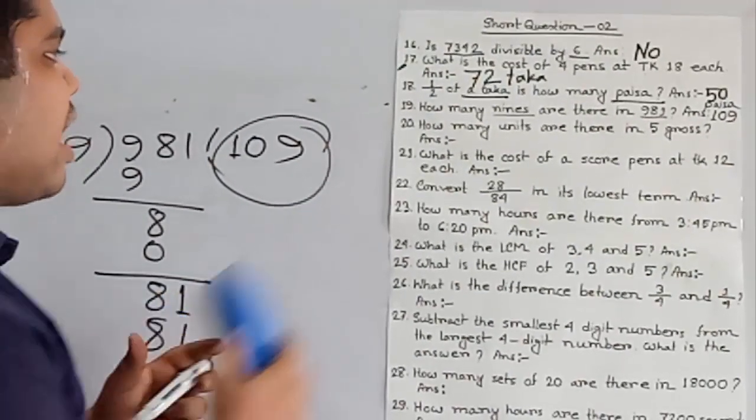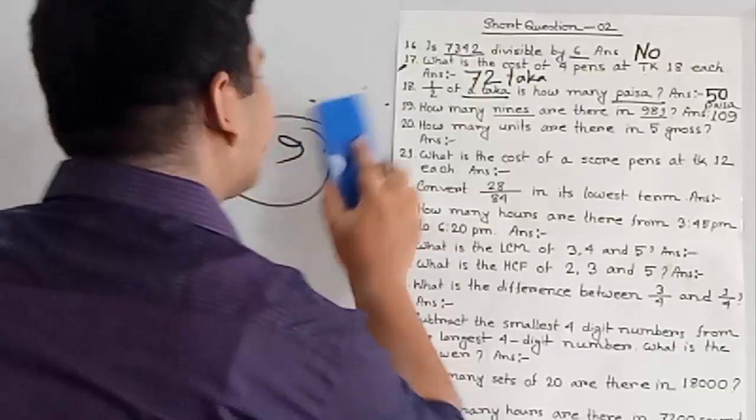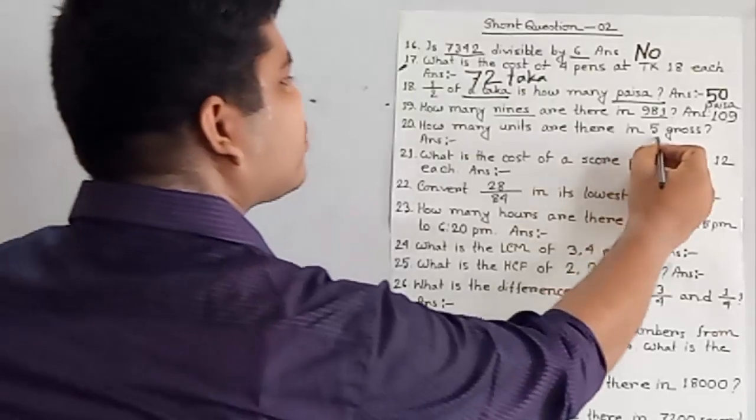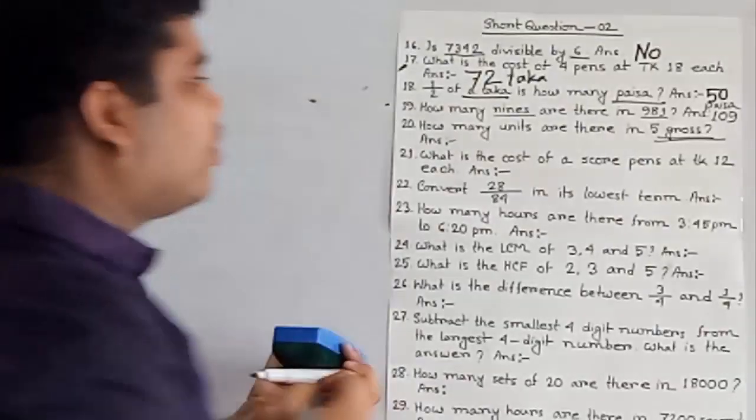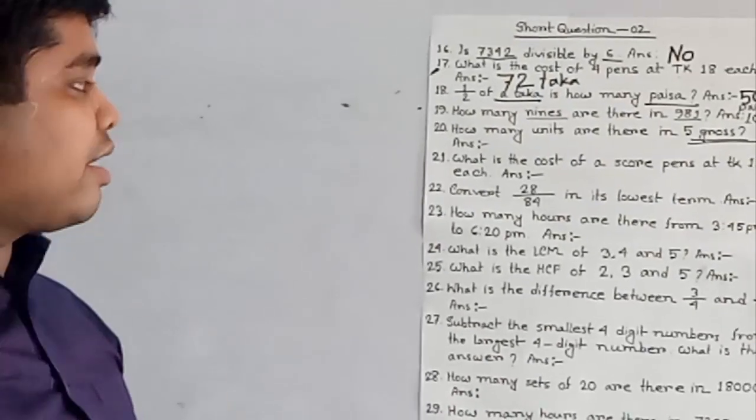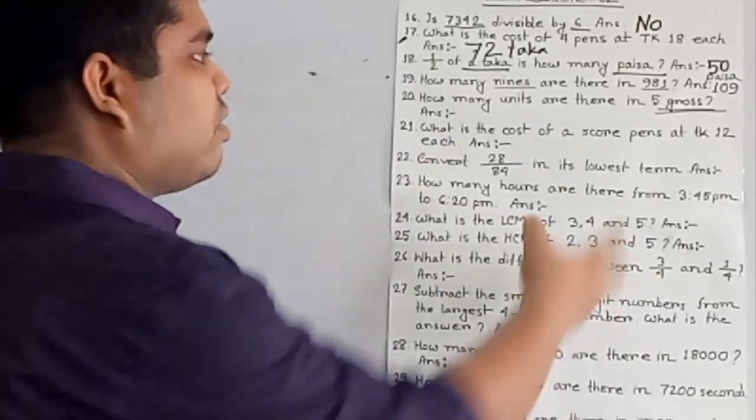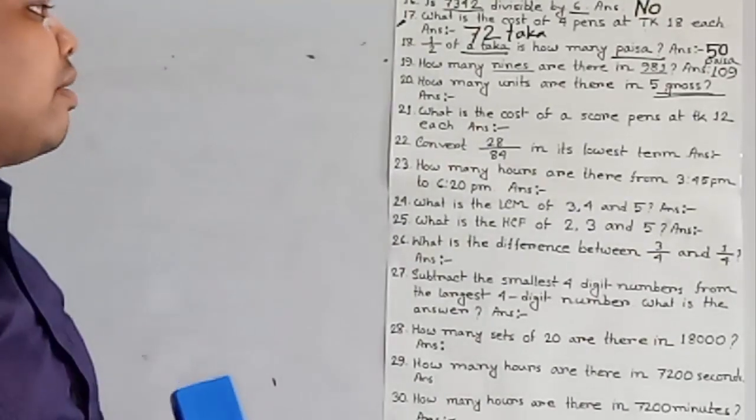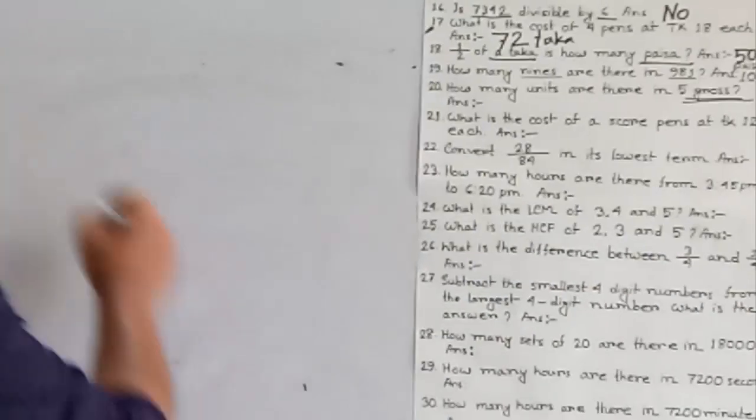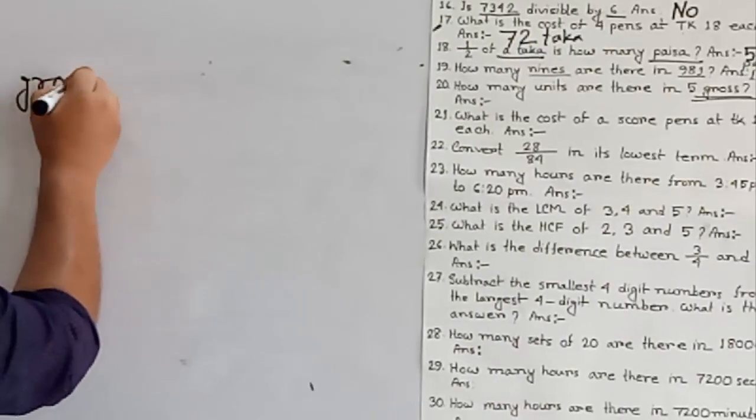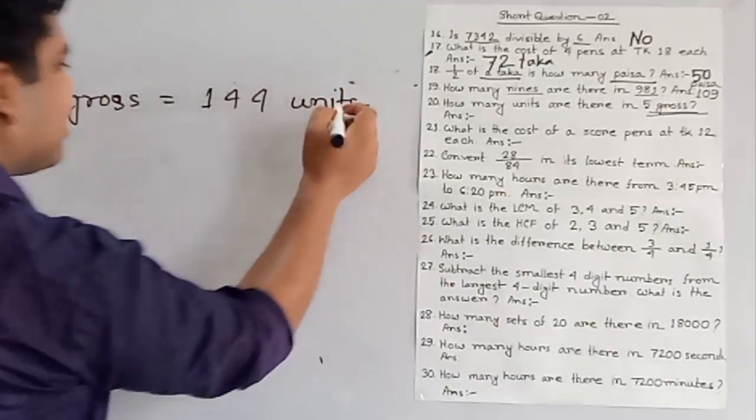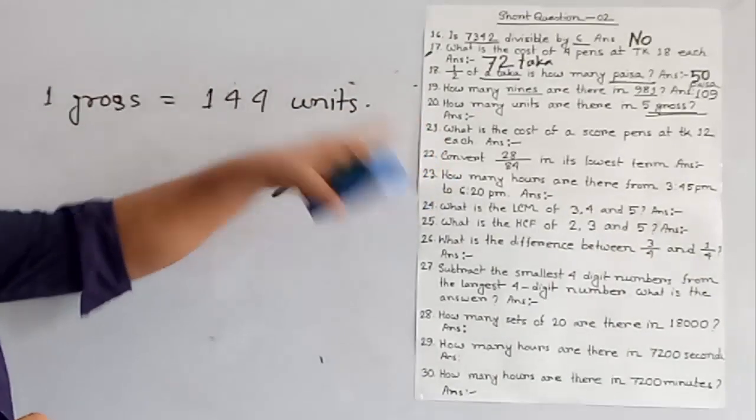Our next question is how many units are there in 5 gross? Before starting to solve this math, at first we want to know 1 gross equals how many units. We know that 1 gross equals 144 units. So if 1 gross equals 144 units, then the question asks us to find out 5 gross equals how many units.